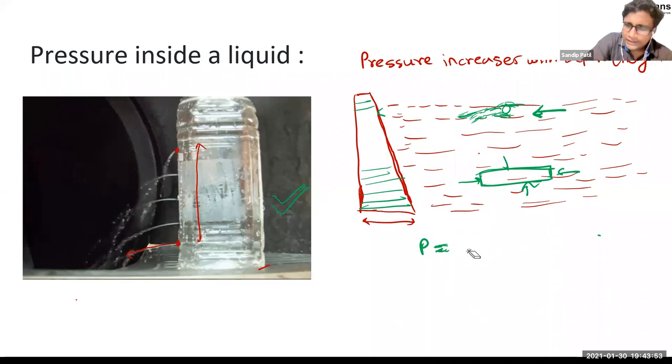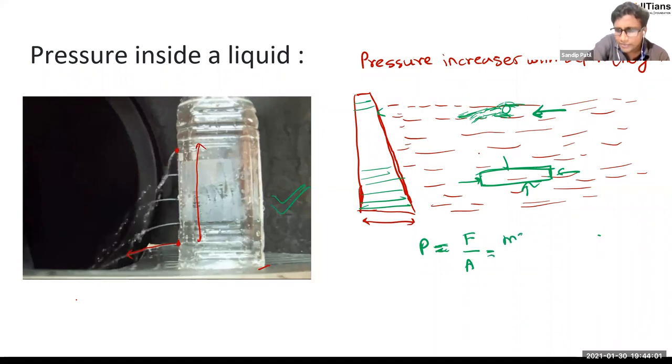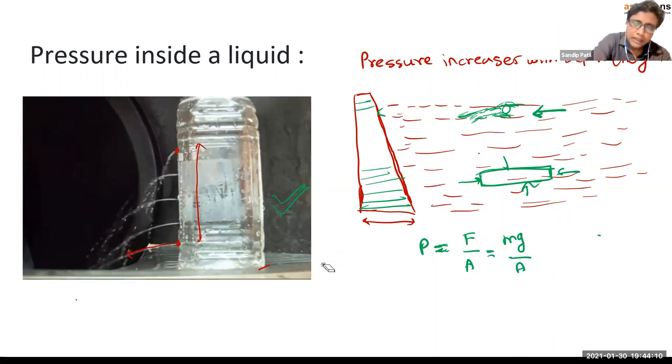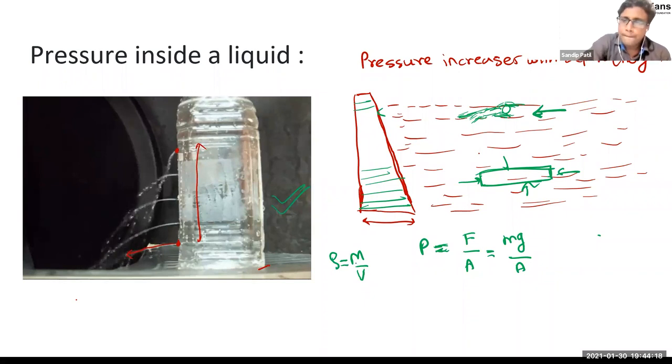Now let's try to see why we got this formula. We know the normal formula for the pressure is force upon area. Force means what? Can I say it is mg? That is, weight is our force, right? So if an object is there, there must be some weight, divided by area. Now for this mass, there is another concept which is called density. Remember, density is equal to mass upon volume, right? So I can say mass is equal to rho into V.